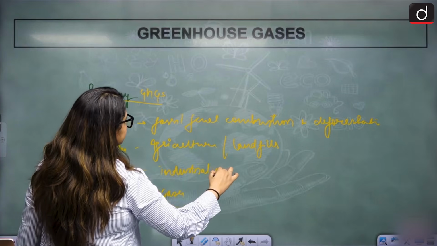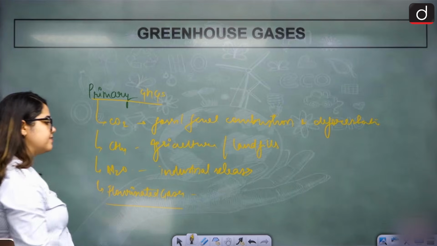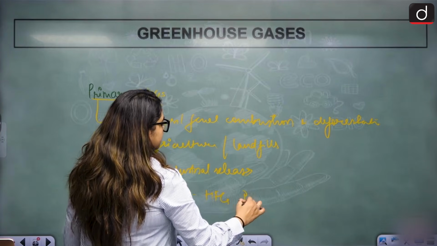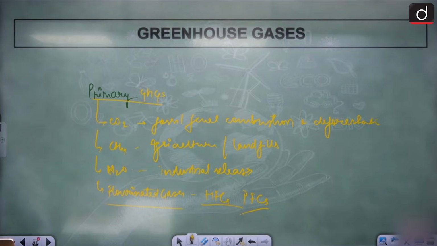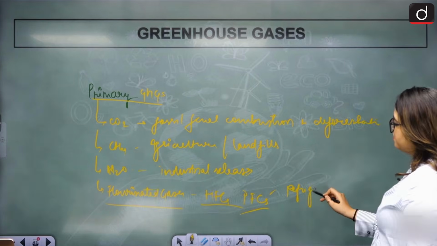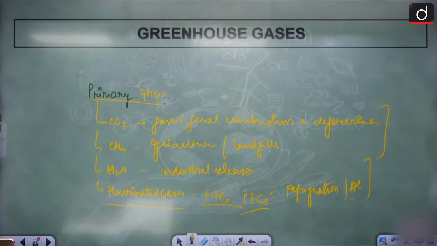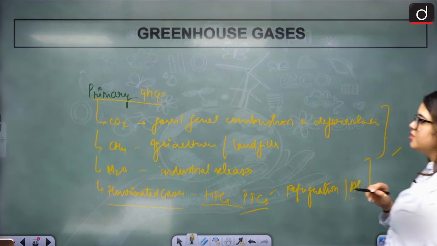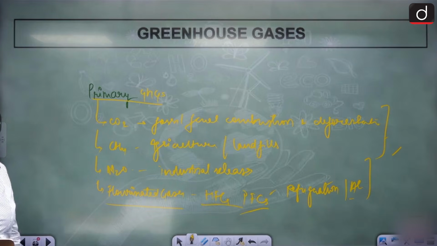And the fluorinated gases come from man-made HFCs, CFCs, PFCs, hydrofluorocarbons, all used in refrigeration and air conditioners. They're all responsible for the greenhouse effect, and they all constitute a part of it, right? So we have to tackle these primary greenhouse gases, and we have to make sure that they don't bring that effect to the environment. Clear?